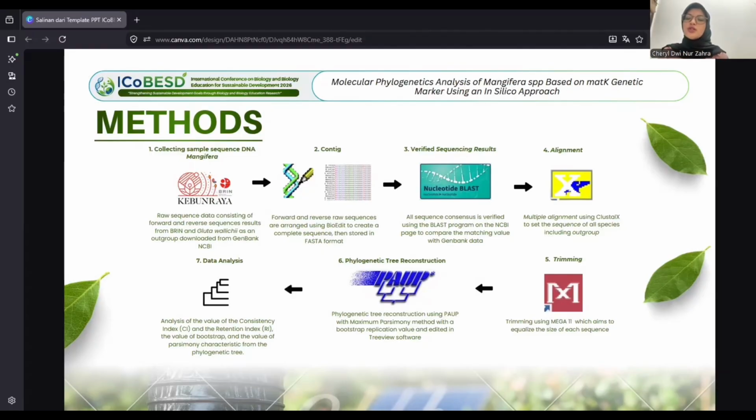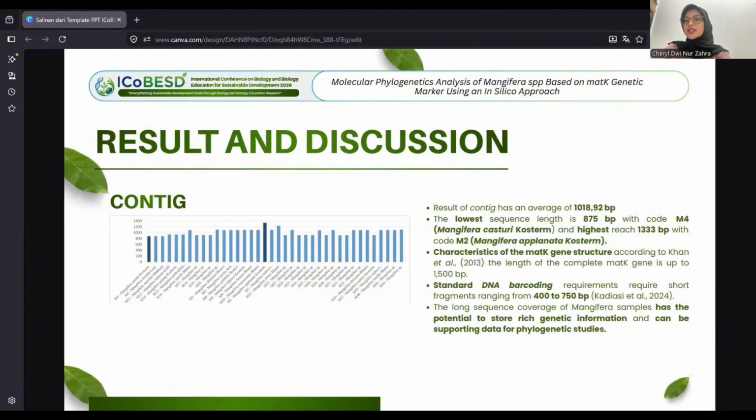And we also do phylogenetic tree reconstruction using PAUP with the maximum parsimony method with a bootstrap replication value and edit in Treeview software. Last, we have to analyze data of the value of consistency index and retention index, and also the value of bootstrap and the value of parsimony characteristics from the phylogenetic tree. Now we move to result and discussion.